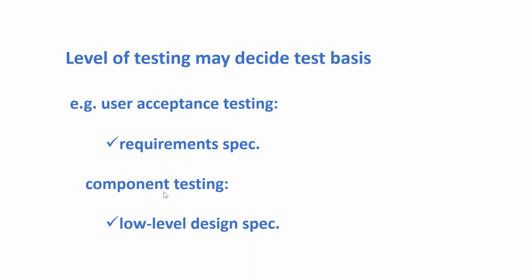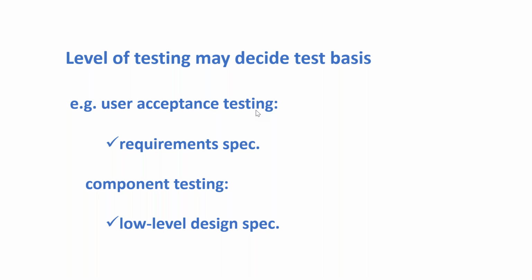some levels require some types of test basis that are more suitable. For example, if you are doing test analysis for user acceptance testing, then the most appropriate test basis or information is the requirement spec.